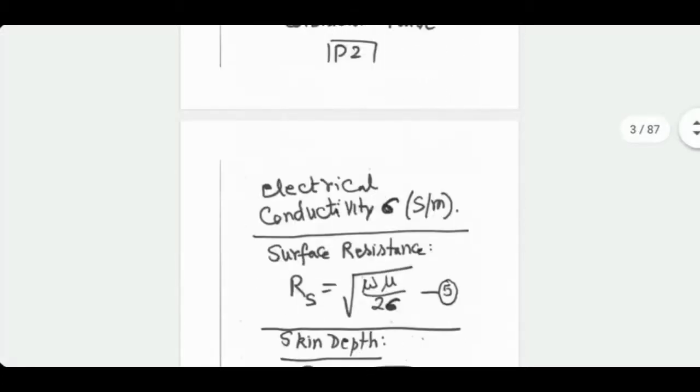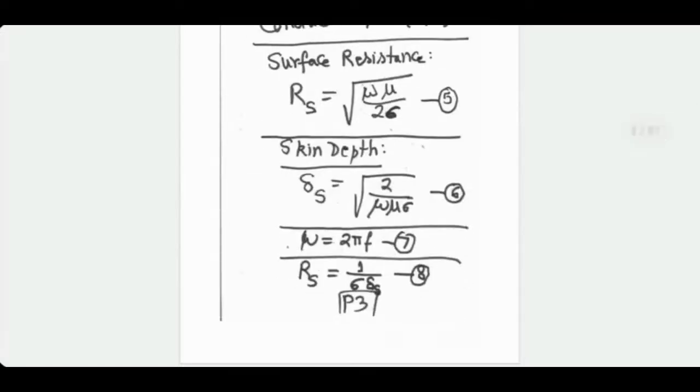Now, the RS value is given by this formula. Omega is 2 pi f, mu for air medium is mu naught, sigma is the conductivity of the material with which wires are being made. That would be known to you. There's a related factor called skin depth. It measures how deep the signal is penetrating the conductors. You don't have to worry too much about this for calculating RS. RS can be calculated directly by using equation 5. But there is a formula relating skin depth to RS, which is also given here for reference.